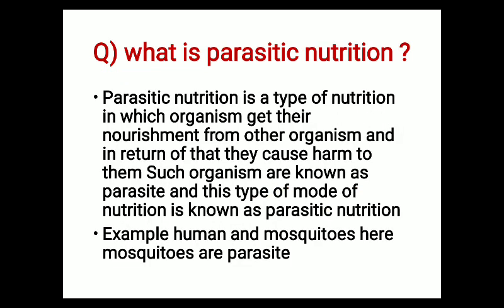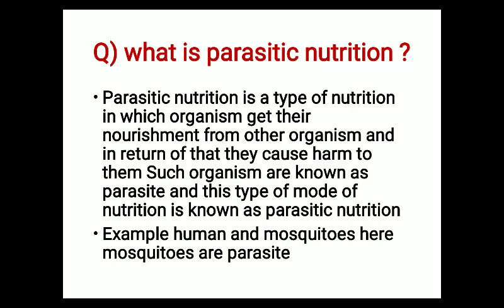Next question is, what is parasitic nutrition? Parasitic nutrition is a type of nutrition in which organisms get their nourishment from other organisms, and in return they cause harm to them. Such organisms are known as parasites, and this mode of nutrition is known as parasitic nutrition. Example, human and mosquitoes. Here mosquitoes are the parasite.